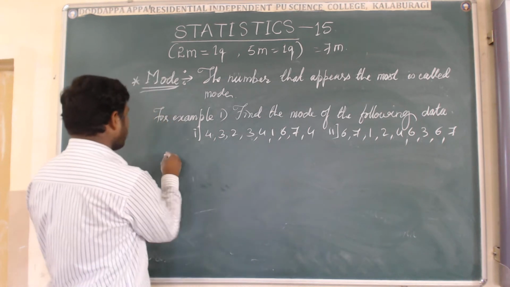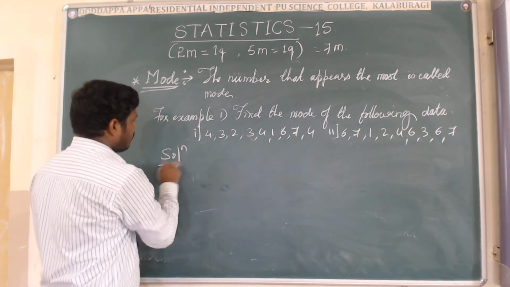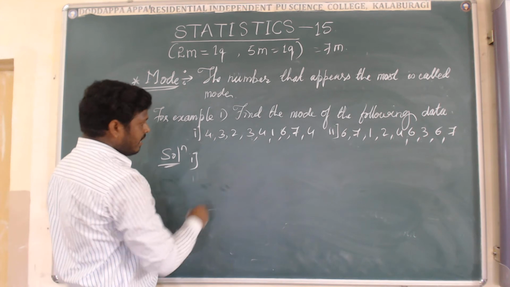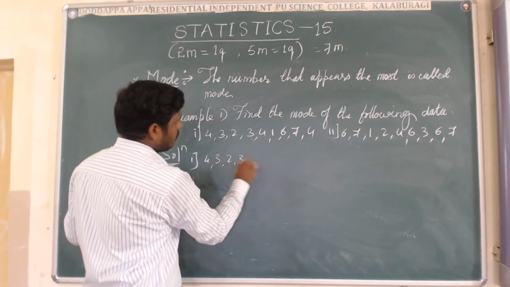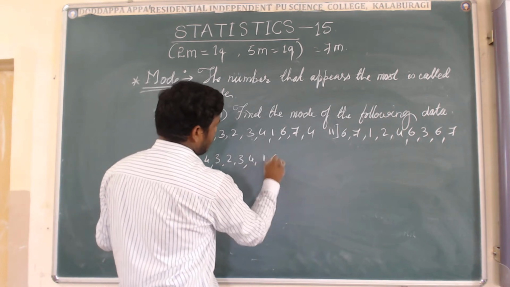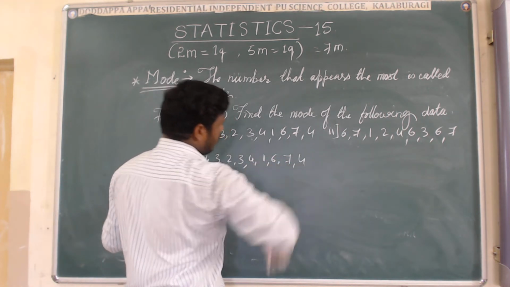Yes, how to find the mode? Come to the solution of the first one. I am going to write it again here. The given data is 4, 3, 2, 3, 4, 1, 6, 7, 4.